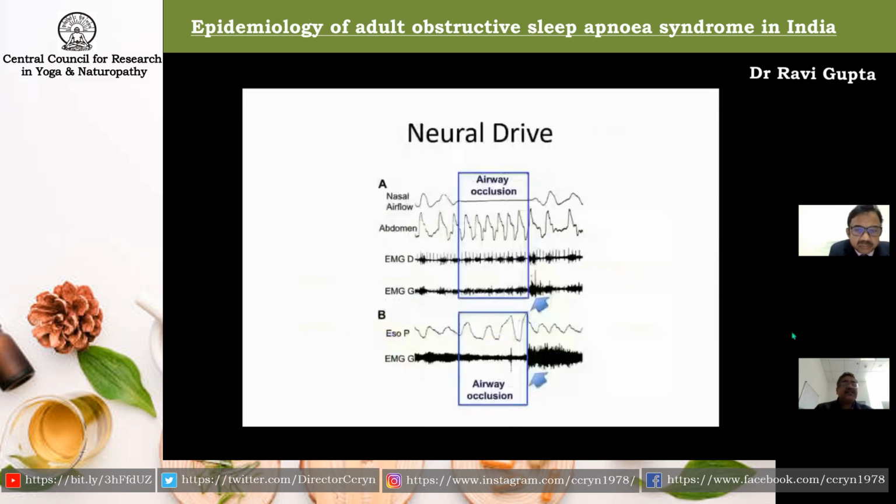Next slide, please. And this is what is shown in patients with obstructive sleep apnea. These patients have lower genioglossus muscle tone during the periods of airway occlusion, and that increases the chances of collapse and results in hypopnea and apnea. Next slide, please.